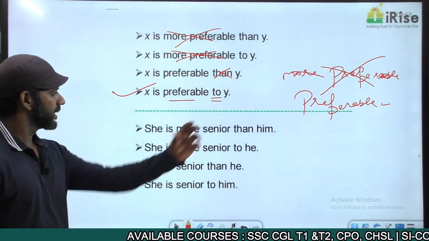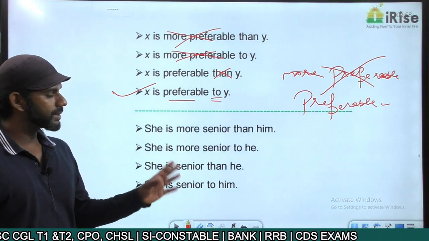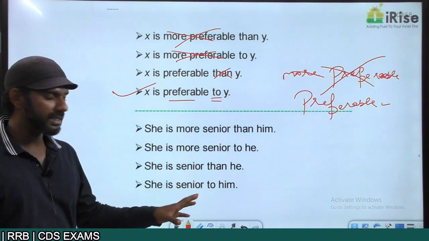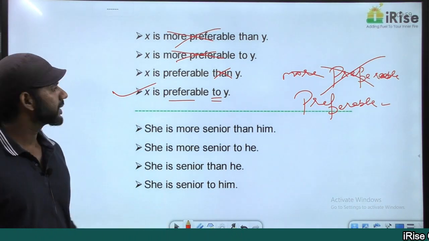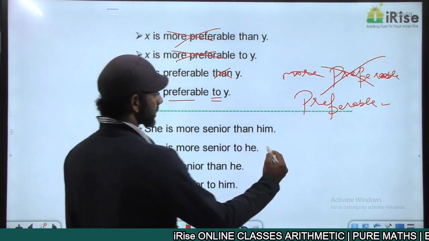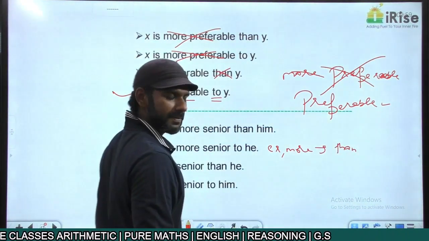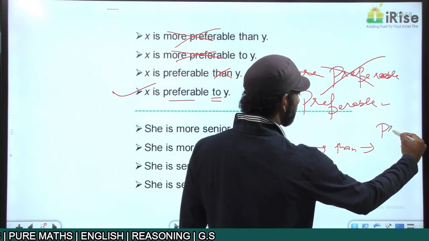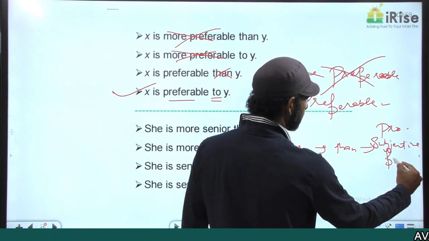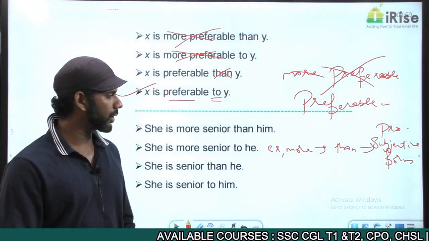Come to these sentences. X is more senior than him. X is more senior to she. She is senior than he. She is senior to him. Now what we discussed in the topic pronouns: ER words and more words, comparative degree adjectives, will be followed by than.